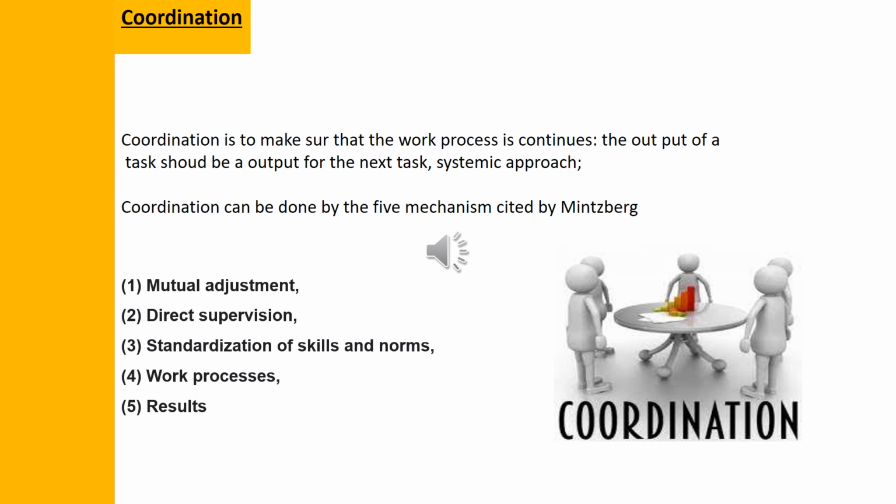The second one is direct supervision. Direct supervision is for companies or groups whose numbers are more than 4, 5, up to 10. Here mutual adjustment, communication, cannot be a solution, because if you all communicate at the same time, we won't understand each other. So here we put someone who is going to be the manager of the group and is going to supervise our work, by organizing first, second, supervising it. So direct supervision is organizing the work, then supervising the work by one person.